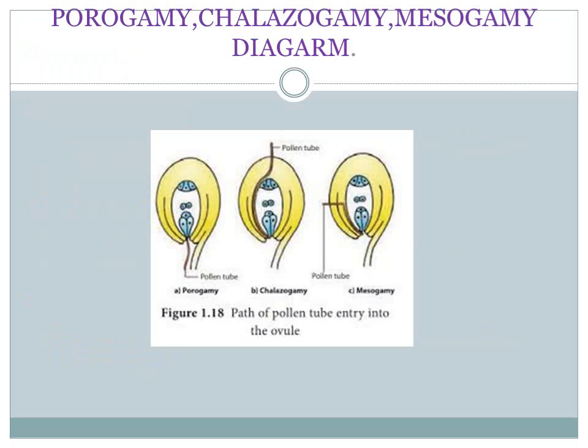Path of pollen tube entry into the ovule: in the first picture, porogamy, the pollen tube enters through the micropyle. In the second, the pollen tube enters through the chalaza and then reaches the embryo sac. In mesogamy, it enters in the middle part of the integument and reaches the embryo sac.